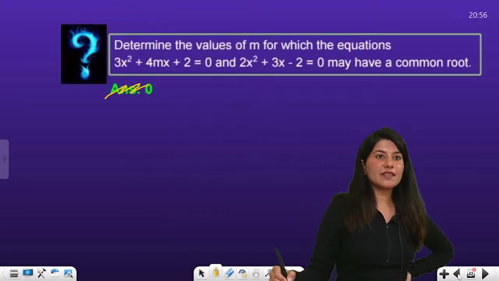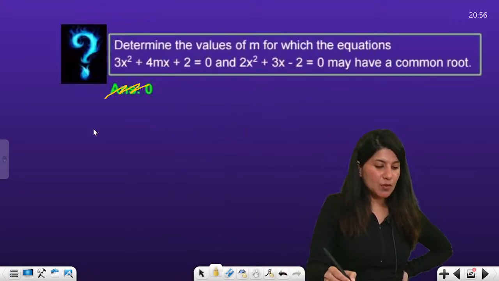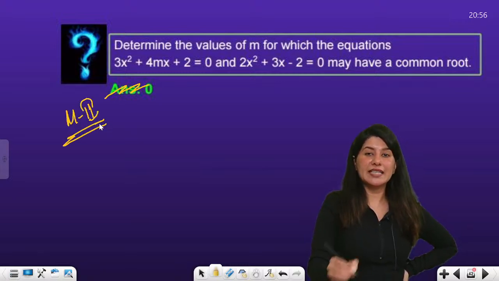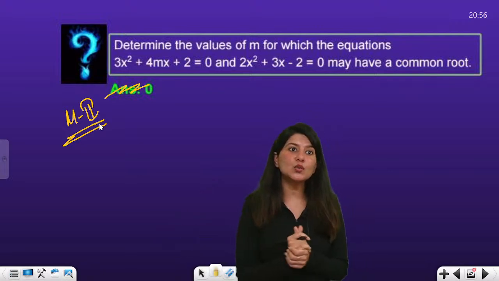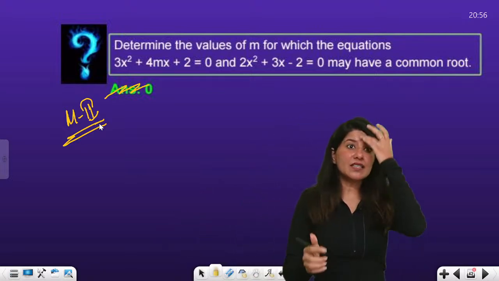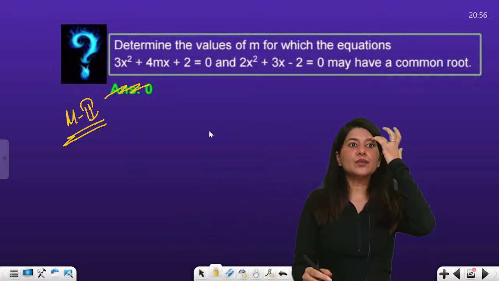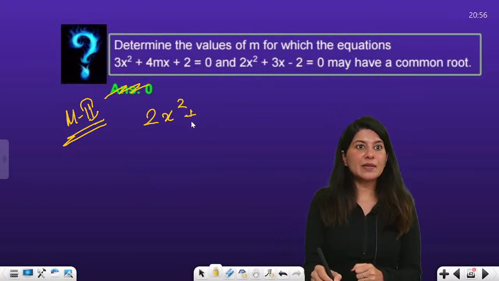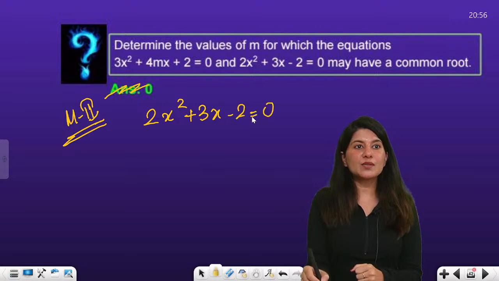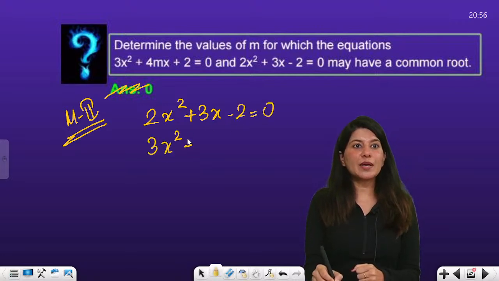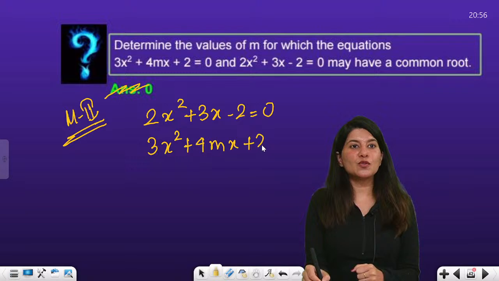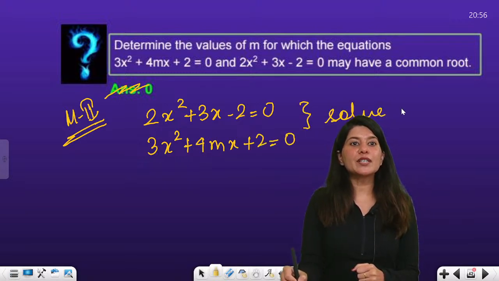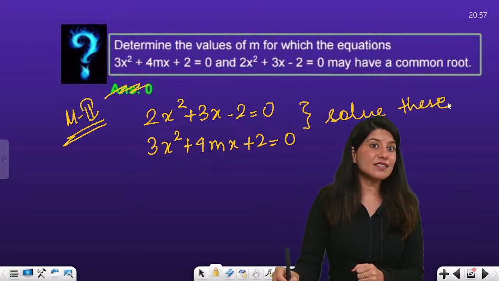So this was your method number 1, right? Method number 1 clear. Now let's talk about method number 2. Method number 2 says that you have got 2 equations: 2x square plus 3x minus 2 is equal to 0, and 3x square plus 4mx plus 2 is equal to 0. What you can do is solve these 2 equations together. This method is absolutely